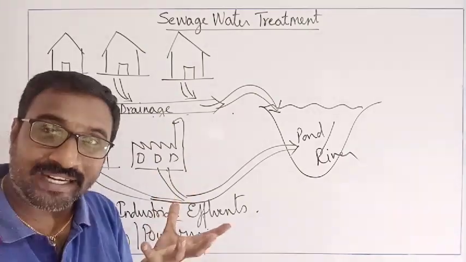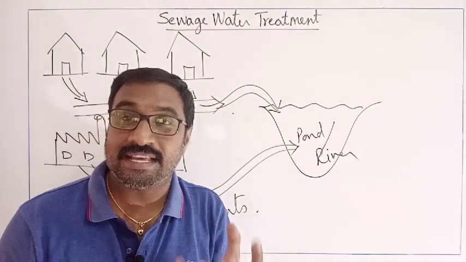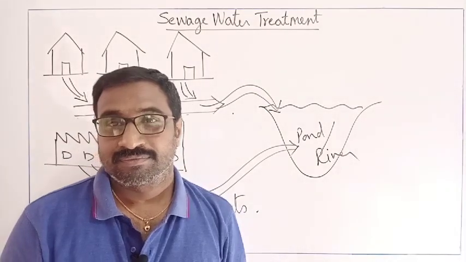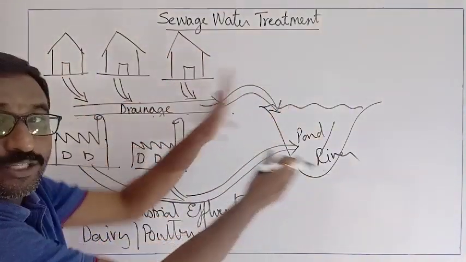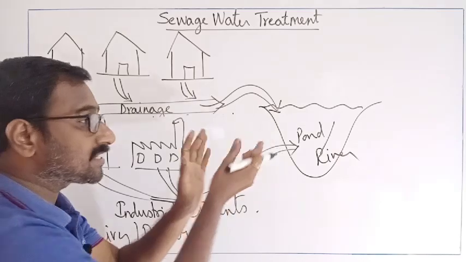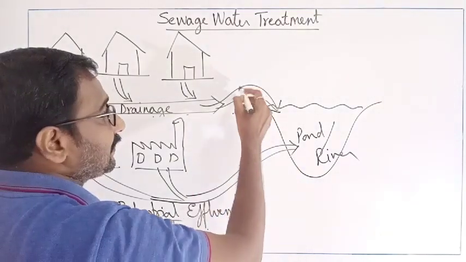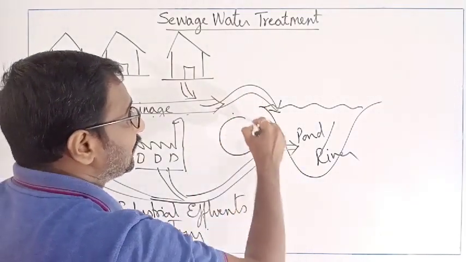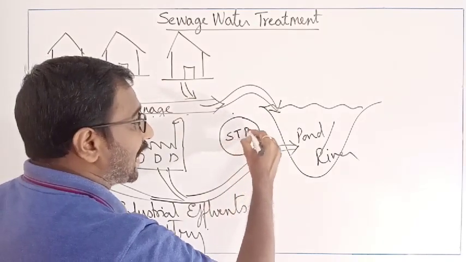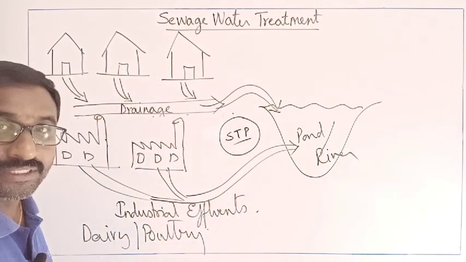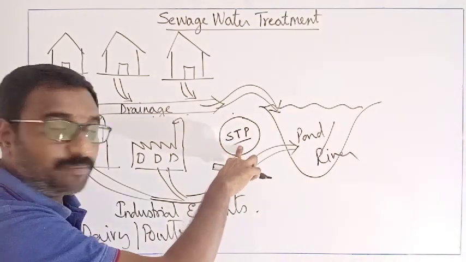So the government has provided some plans. That is, before passing this sewage water and the industrial effluents into the local water body, they will construct plants called sewage treatment plants. So what is special about the sewage treatment plants?